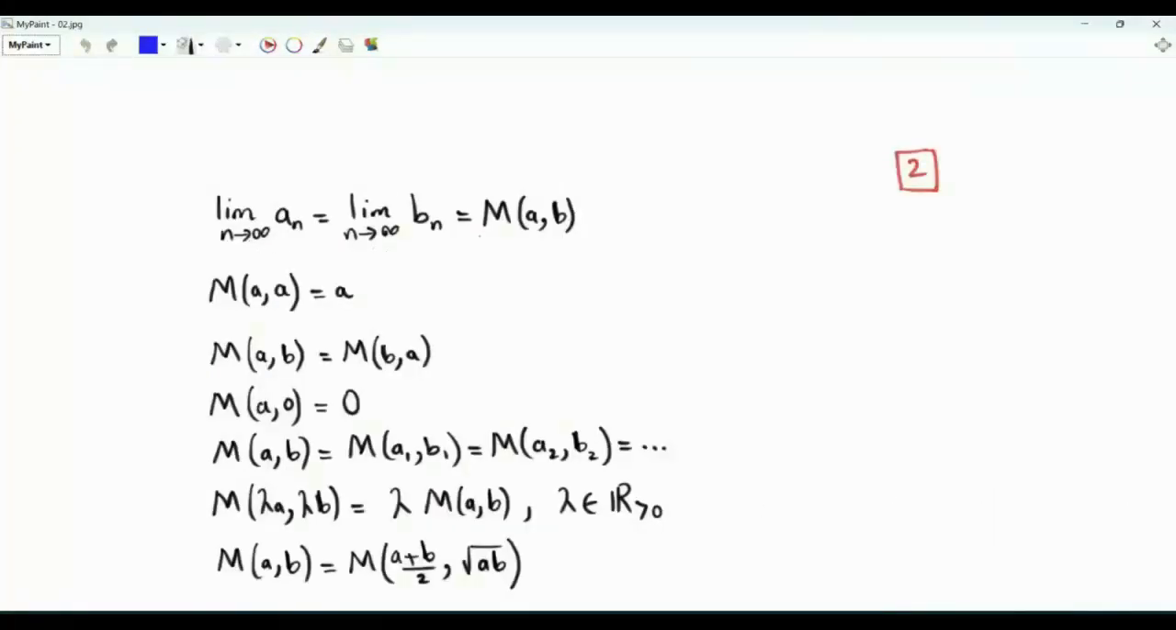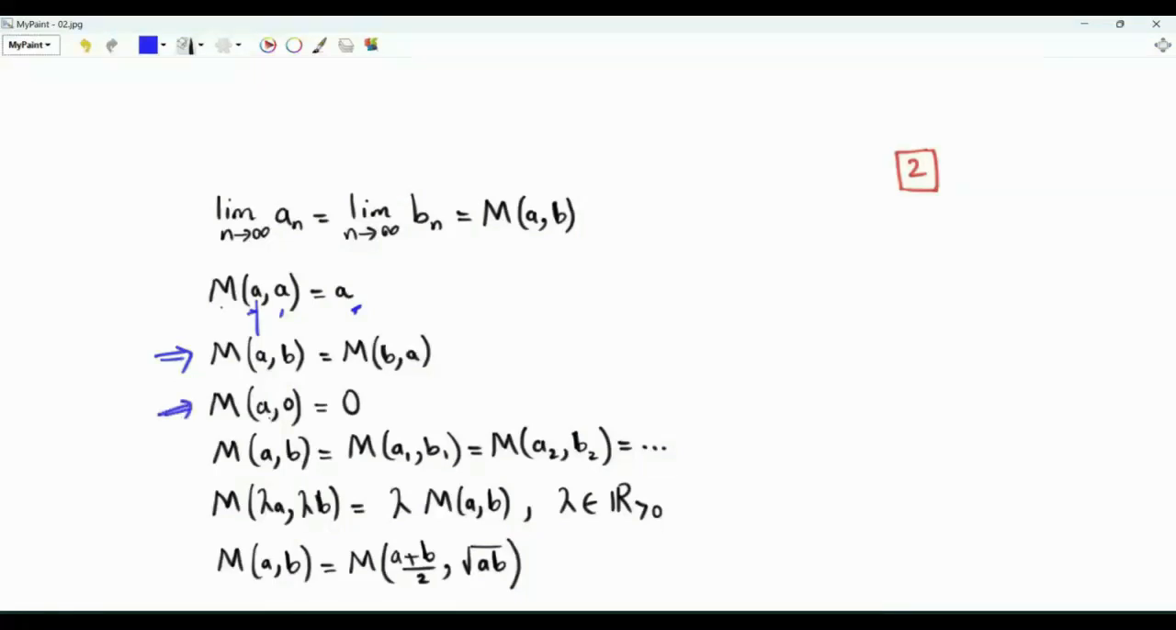We can investigate some of the properties of this limit. If we start with two numbers that are exactly the same, then every arithmetic mean and every geometric mean we compute will be the same number a. So every sequence will be the constant sequence, and m of a comma a is equal to a. If we interchange a and b, we get the exact same limit. It is just that sequence b will be the non-increasing sequence and sequence a will be the non-decreasing sequence.